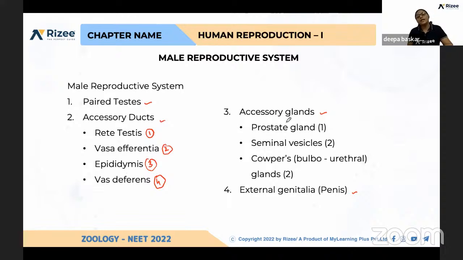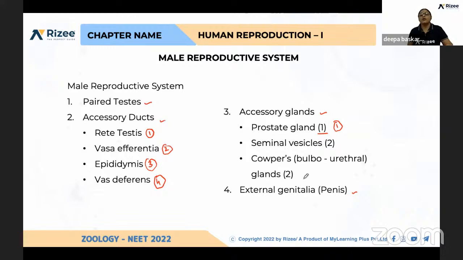And what are the accessory glands? Why are they needed? These glands secrete fluid which is needed for the insemination process, and nutrients are needed for the male gamete, and it helps to move the sperm from one place to another. What are the accessory glands present in the male reproductive system? First is the prostate gland, which is single in number.